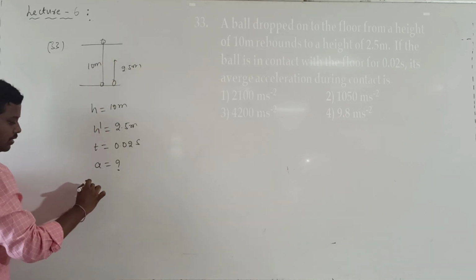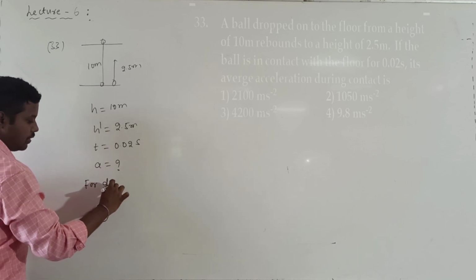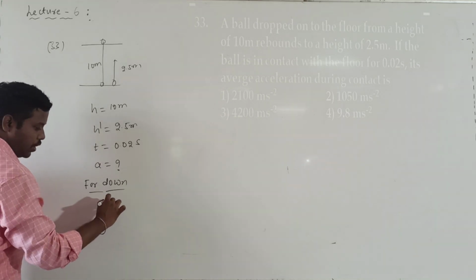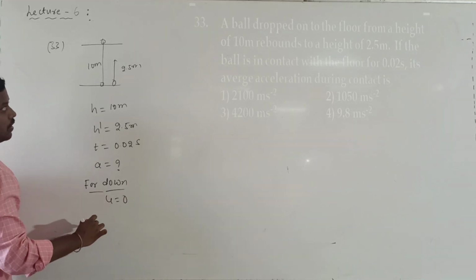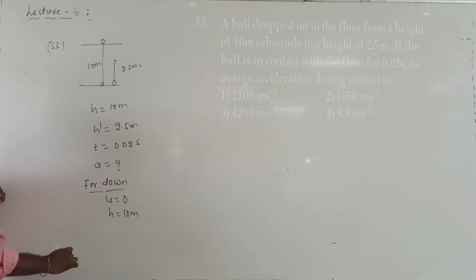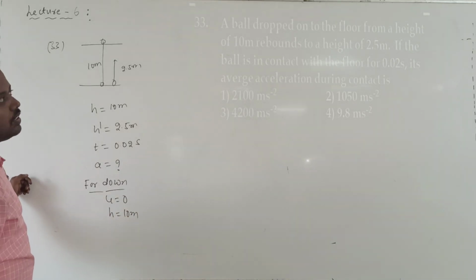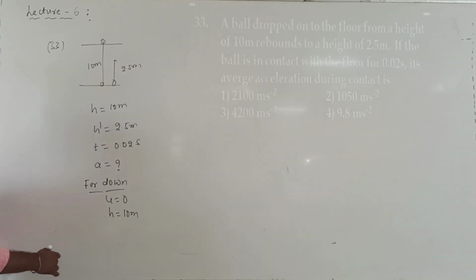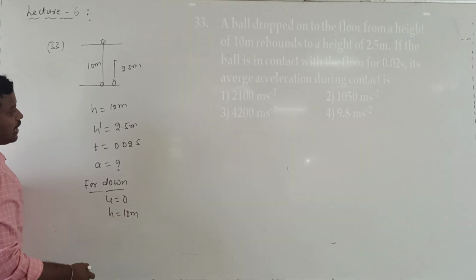So for downwards, the initial velocity u is equal to 0. The distance traveled, h value, is equal to 10 meters. Have they mentioned the acceleration value? No, the acceleration value they are asking us to calculate.